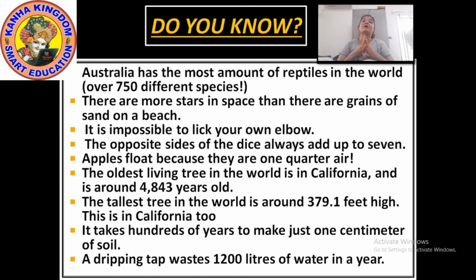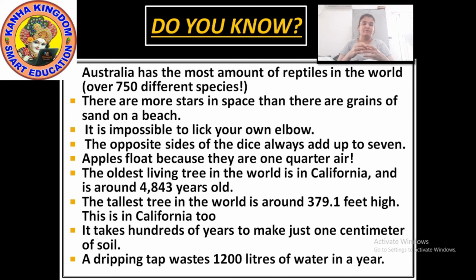Okay. Now the oldest living tree. You all have seen the tree, right? But the oldest living tree in the world is in California and is around 4,843 years old.